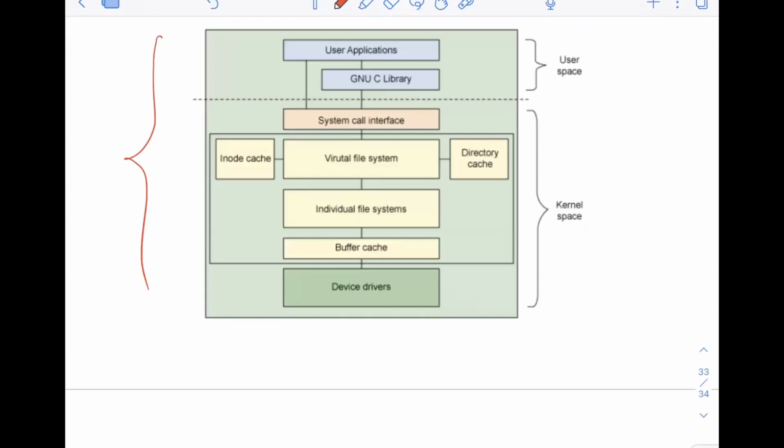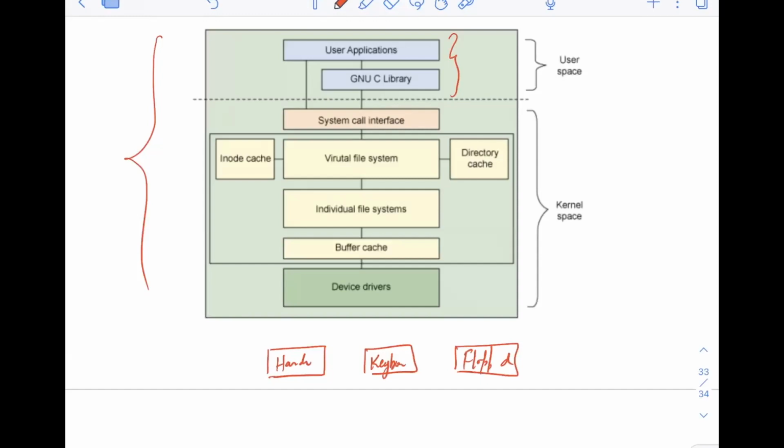Of course, one thing is left here. Let me draw that also. At the bottom, you will have devices, which are not drawn here. You will have devices like maybe a hard disk, maybe a keyboard, maybe a floppy disk. In the user space, you have user applications and C libraries or whatever libraries there are, and you are writing the code here. Whatever code, the C program that I have written, is executed in the user space using some libraries, for example.